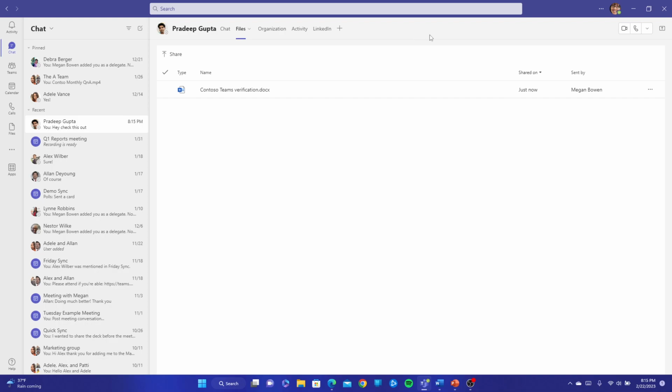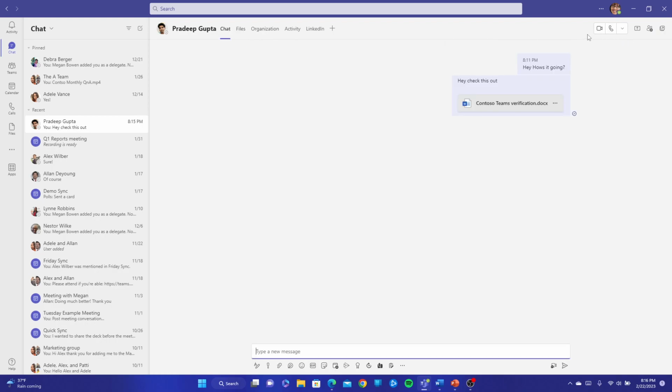Now, if I needed to make a call right away, I can just simply go to the camera icon here, where I can start a video call, or I can start an audio call from here. I also have the downward arrow here, where I can call their number as well if you have the phone option installed on your Microsoft Teams. Now, let's go back to chat real quick.